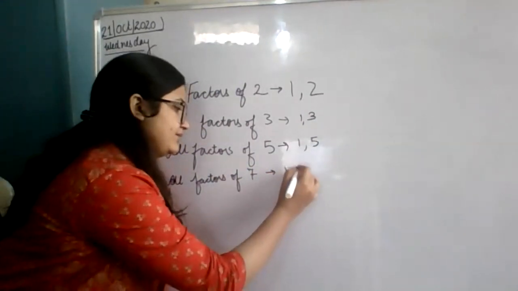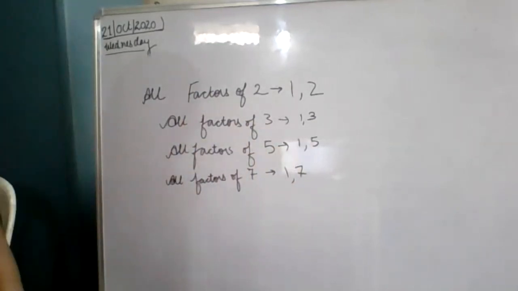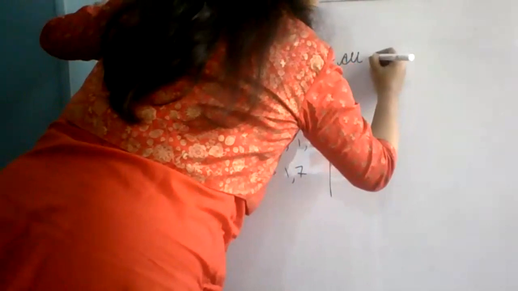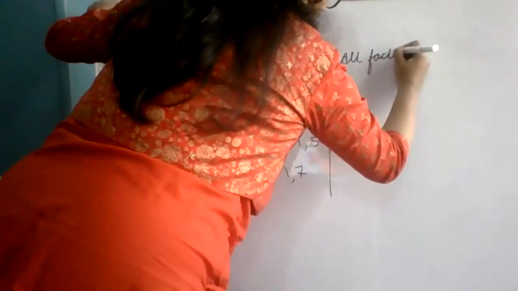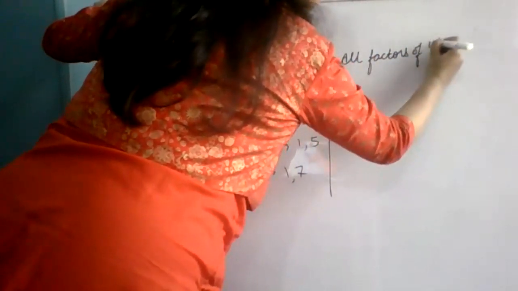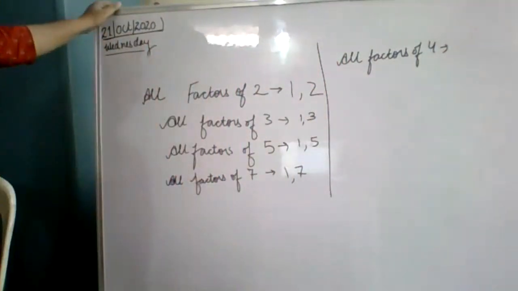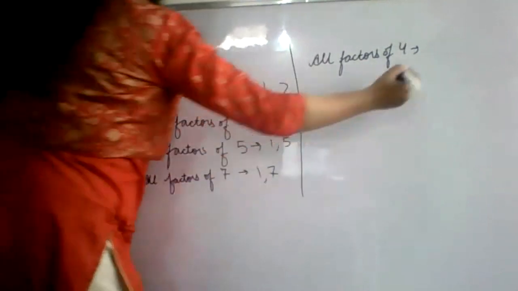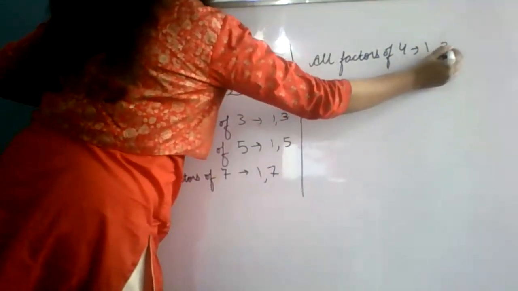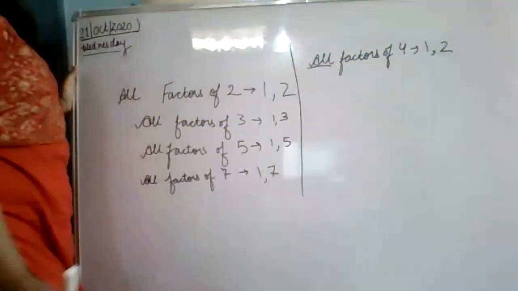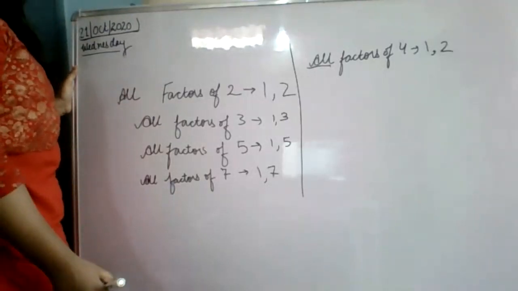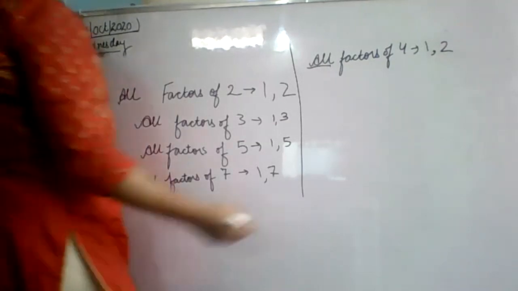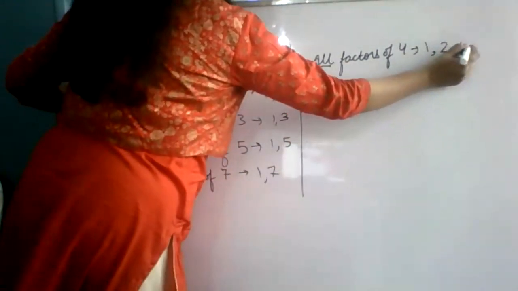Now, if I ask you, write down all factors of 4: 1 and 4 only? I am asking about all factors. 1, 2, and 4.